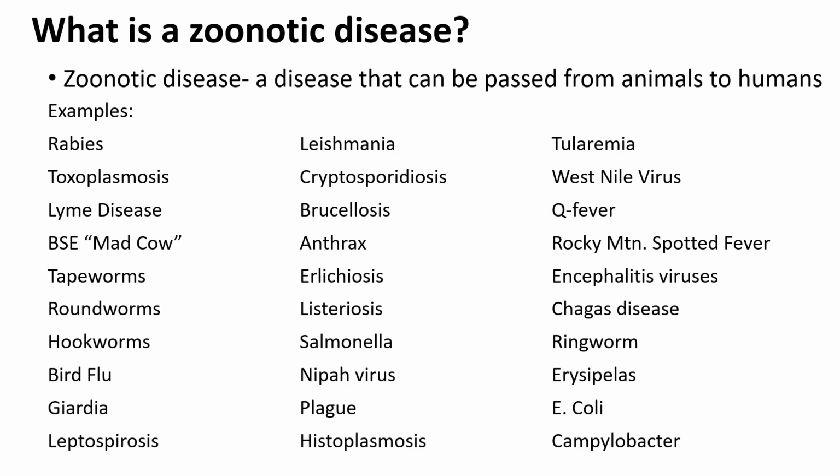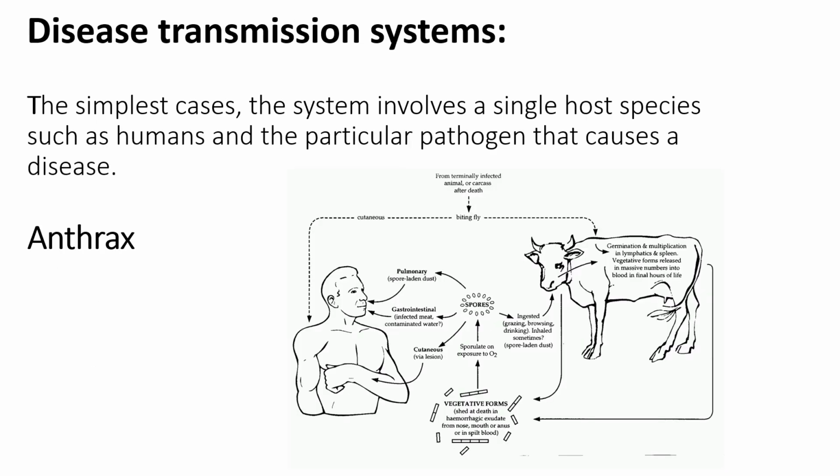For example, a lot of familiar diseases here, like Lyme disease, anthrax, leishmania, plague. And those diseases have different systems. With the simplest system, for example, anthrax here involves a single host species, such as a human or cattle.